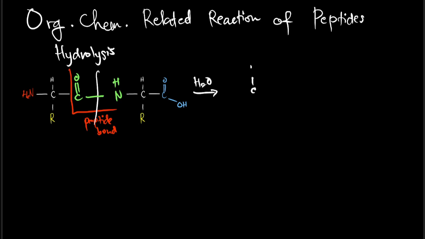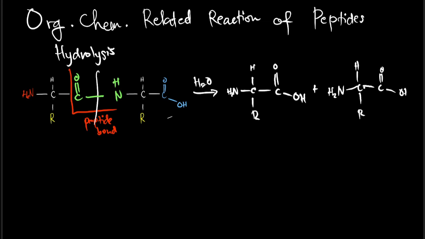So we will have here our alpha carbon bearing our R group. Here is the carbon from the amide earlier, and due to the presence of our OH, we will have here our OH. Then the other side has the alpha carbon and this amino group. Since it was just NH earlier, we add a hydrogen, so we will have NH2. Then we have this R group, this hydrogen, and this CO. So that will be the product of our hydrolysis.